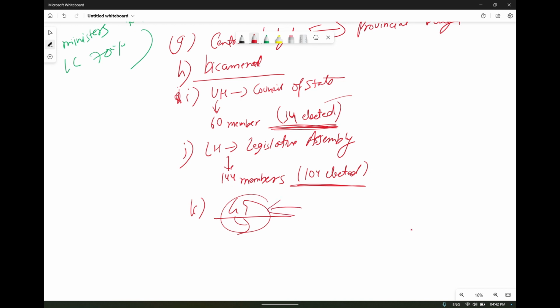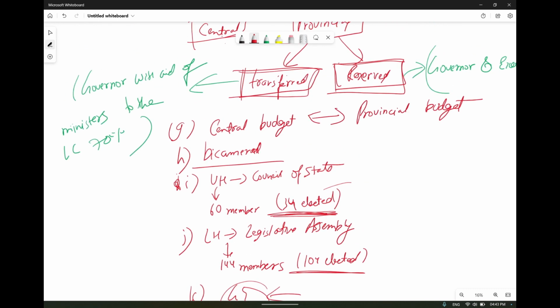He also had the converse power of certifying a bill or any grant refused by the legislature. If Parliament is not happy with a bill and declares it should not be passed, the Governor General had the power to certify that bill. He could also make ordinances in case of emergency. So these were the major provisions considered under the Government of India Act of 1919.